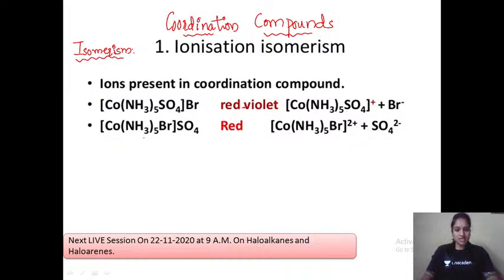Let us see, when I dissolve this particular compound, what will be formed. If I dissolve this compound in a particular solvent, then what ions will be formed? Sulfate. Definitely, it is outside the coordination sphere. So SO4 2 minus. Here we have 2 minus, so definitely it will be 2 plus here, just to balance the charge. In these two, the molecular formula remains the same, but the ions formed are different. Here, Br minus ion, sulfate ion, and this is one coordination sphere ion. This is also one more ion. So, hope you all understood the meaning of ionization isomerism.